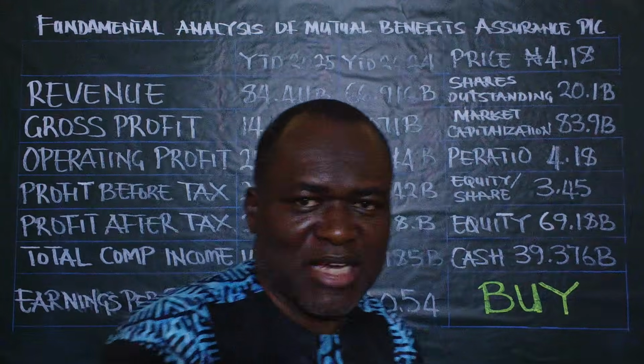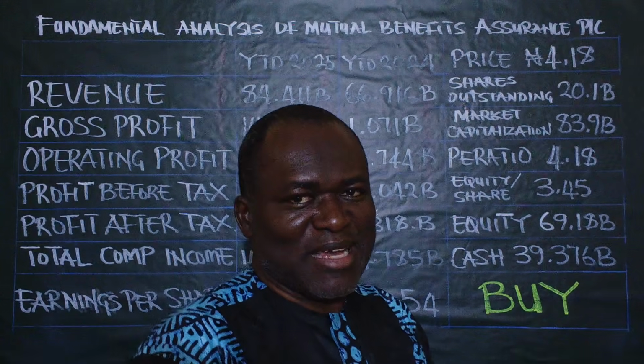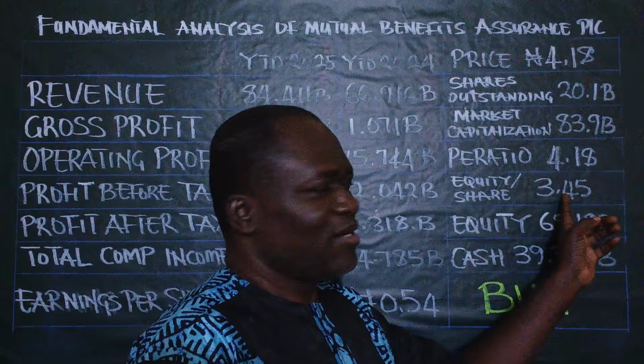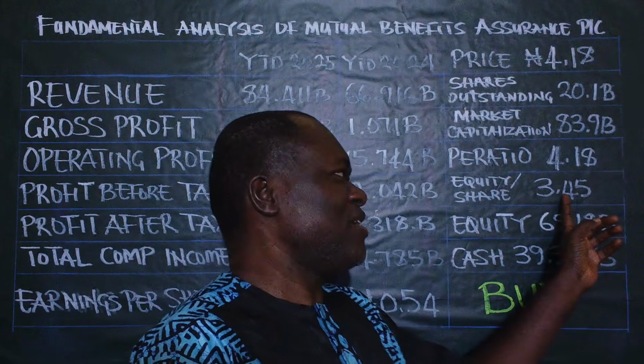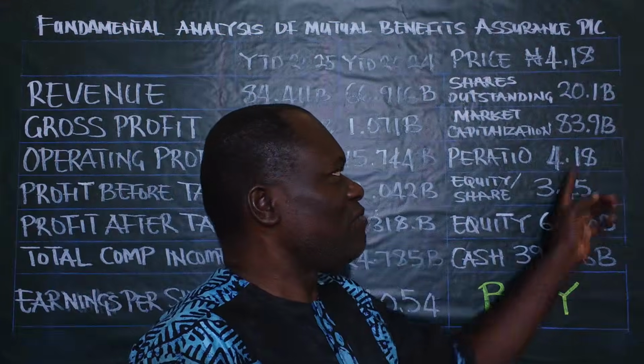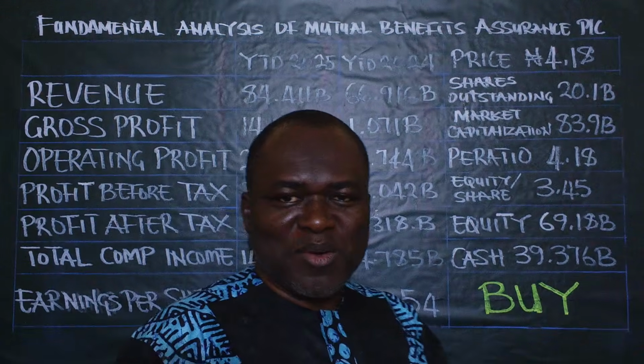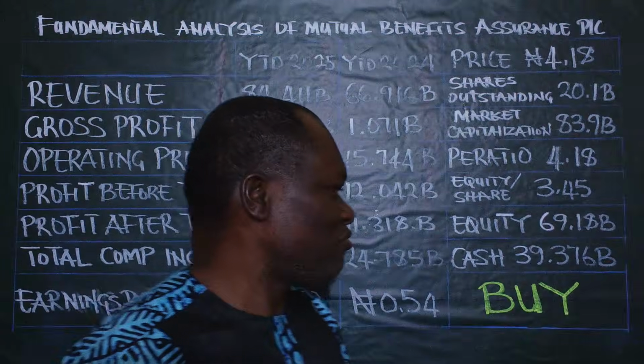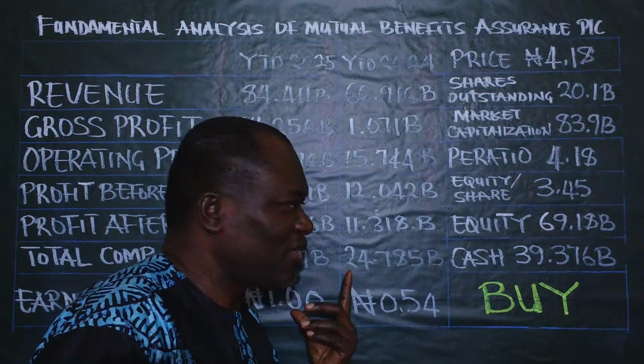Which shows that the company isn't that expensive. Though the price is bigger than the equity per share, it isn't all that expensive. Assuming the equity per share was bigger than the price, we would say the company is very, very cheap. But all the same, this is what we consider the most, the earnings per share.